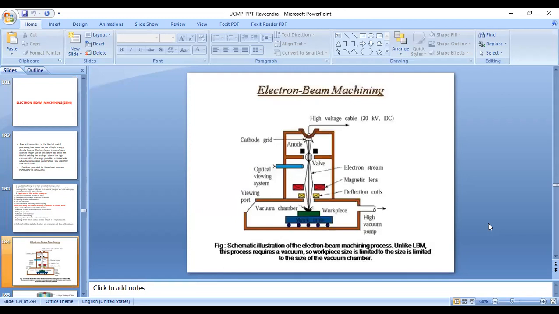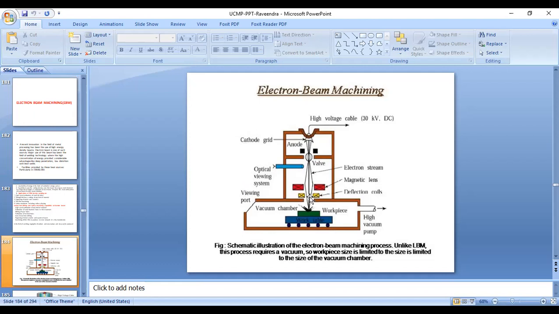This is the schematic diagram of electron beam machining. Here you can see a cathode. When a potential difference is given, 30 to 40 kilovolts DC power is supplied to this cathode. Electrons start liberating from this cathode due to thermionic emission, and these electrons start moving towards the anode, and pass through the magnetic lens and deflecting coil.